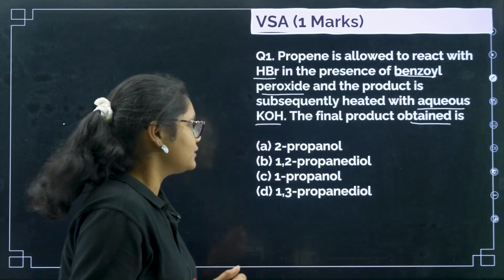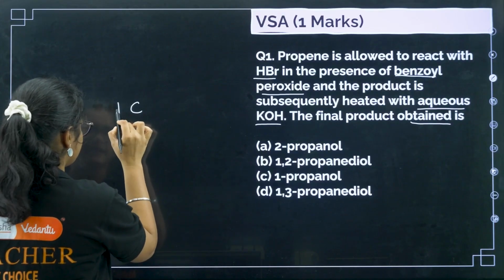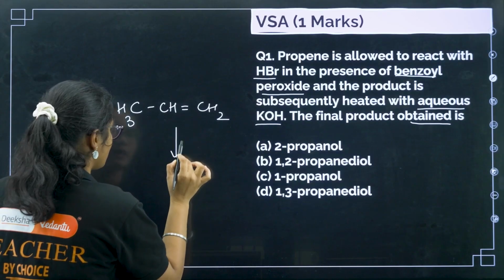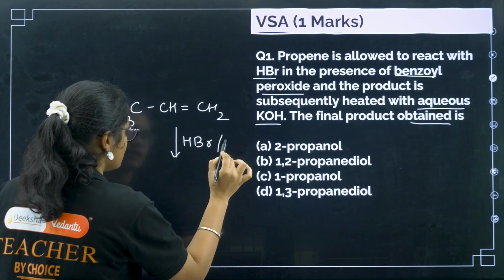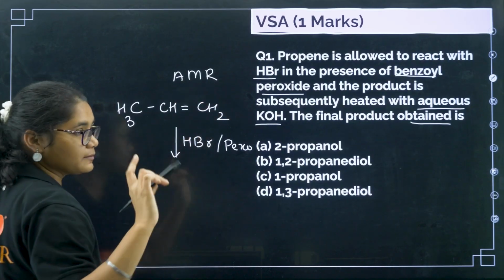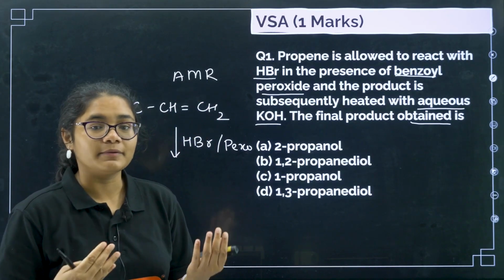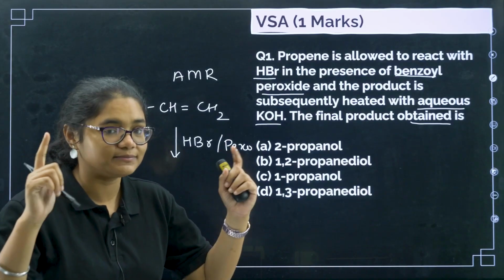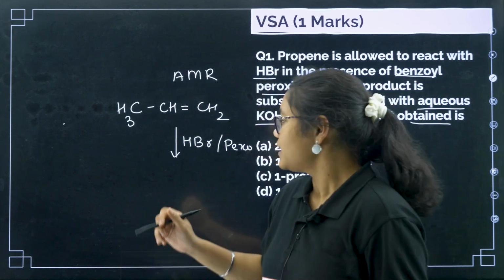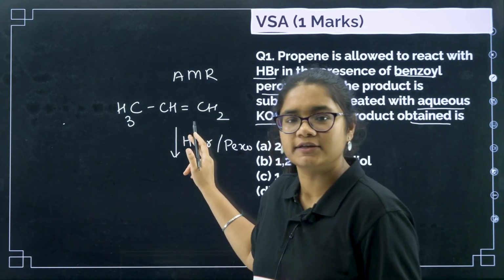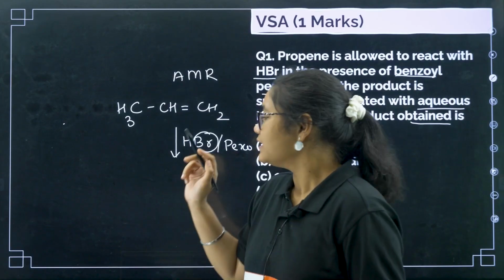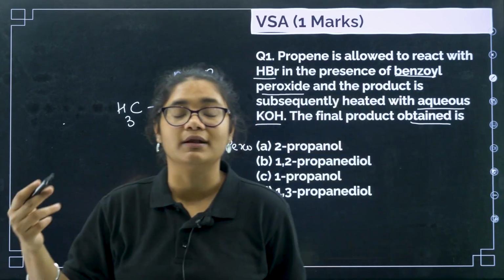If you remember. So now if I have propene, so I have CH3, CH double bond CH2, right? Now if you add HBr in presence of peroxide, so what happens? Anti-Markovnikov rule is followed. That means the negative part will go to the carbon having more number of hydrogen. Now if you see here, there is 1 hydrogen and here there is 2 hydrogen. So negative part is what? Br minus is negative, H plus is positive. So negative part will go to the carbon having more number of hydrogen.